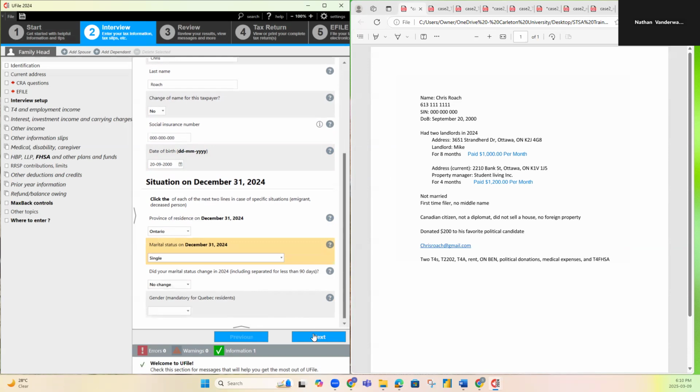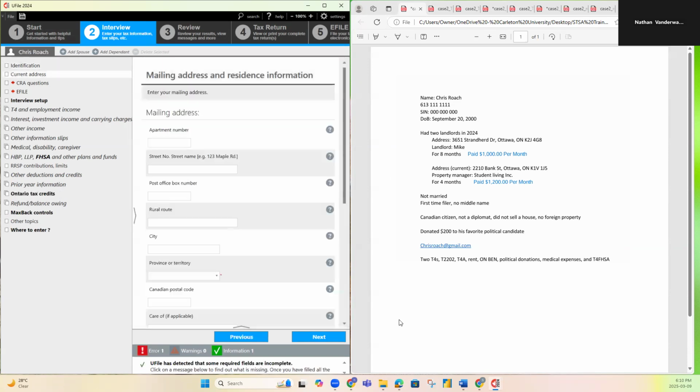No change. Perfect. So next, as I mentioned in a previous video, if you get an error here, just leave it for now until you're done the identification section, because sometimes it fixes itself. Then we'll do street number. He had two addresses here, but right here it says current. This is where his current residence is, the same as your mailing address. So this is the one we're going to use.